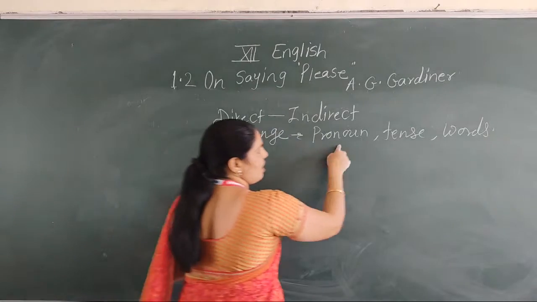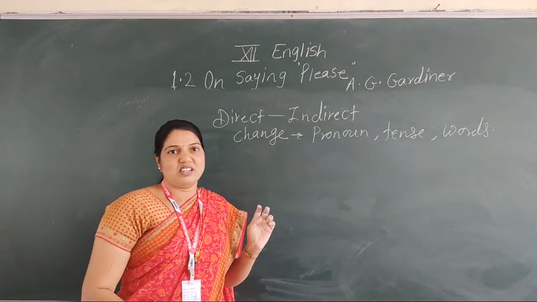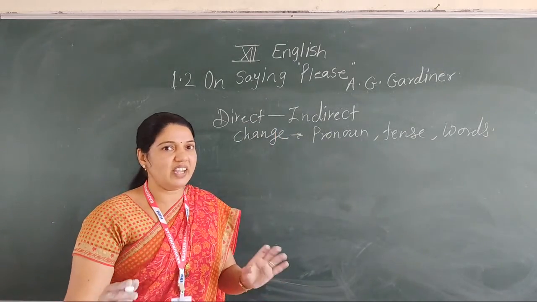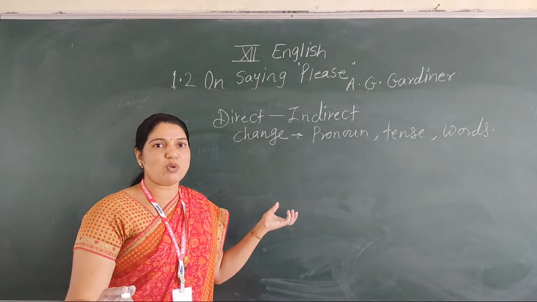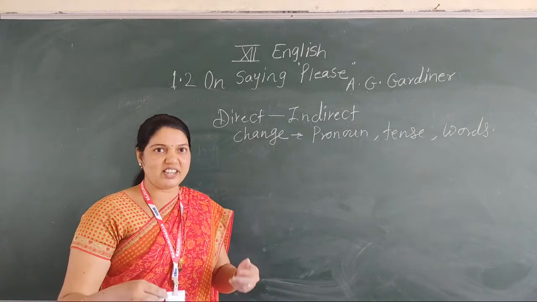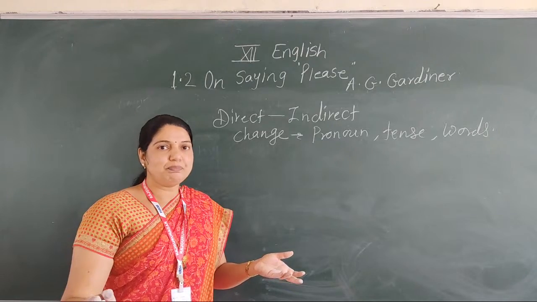We change the pronoun, tense as well as words. Now in what way? You have already learned that, so I don't want to revise all the things here because of the time limit.